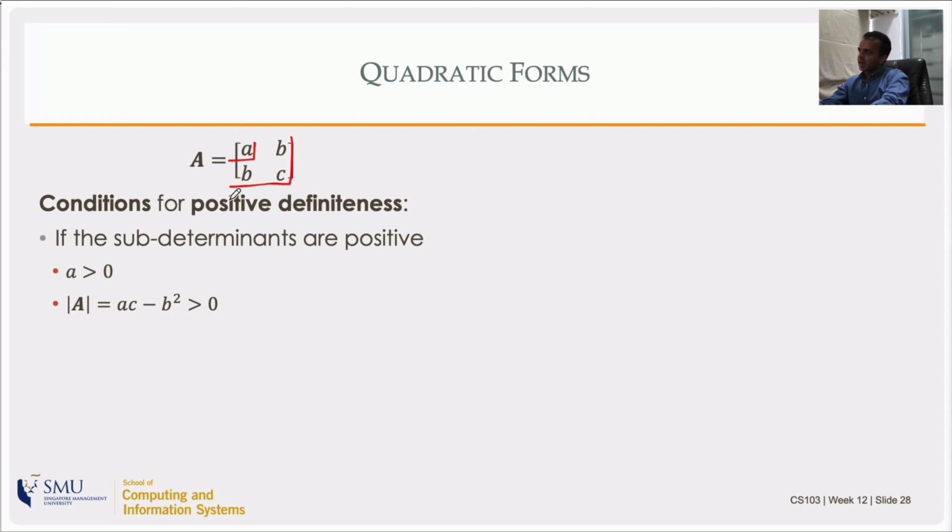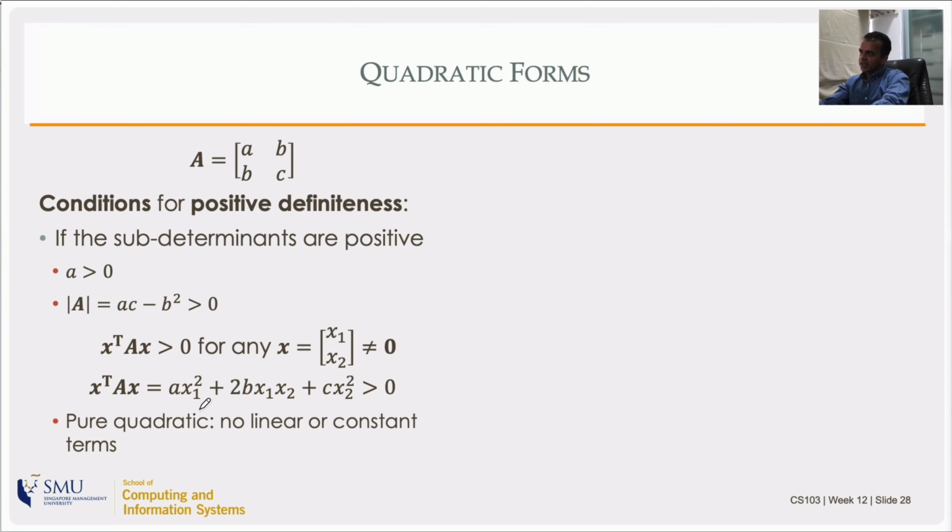This sub-determinant has to be positive and the whole determinant has to be positive. So A has to be greater than 0 and the determinant of A has to be greater than 0. And the determinant of A is AC minus B squared. Now let's look at x transpose Ax with some general x vector, which is x1 and x2.